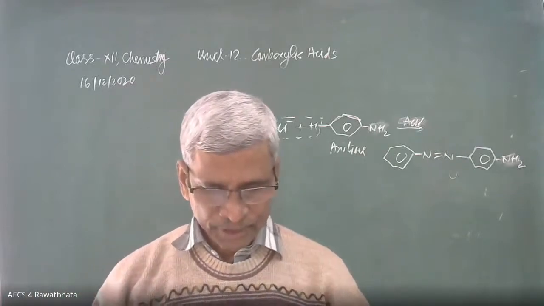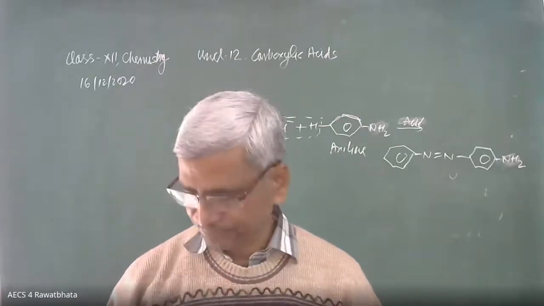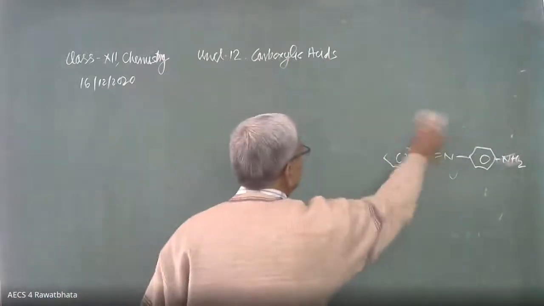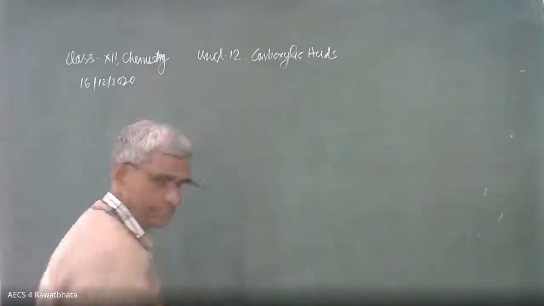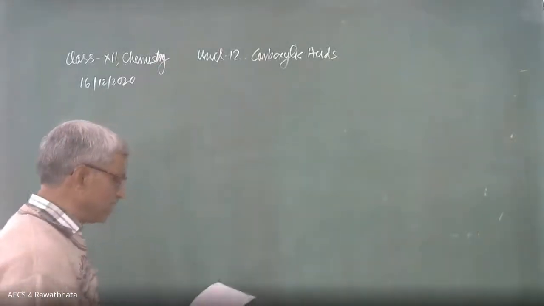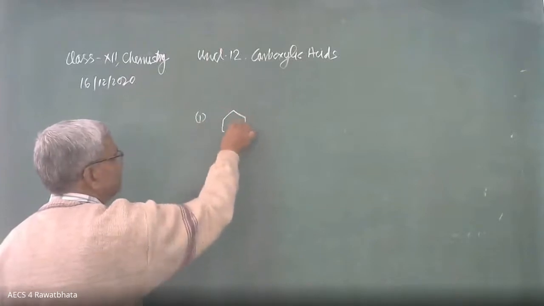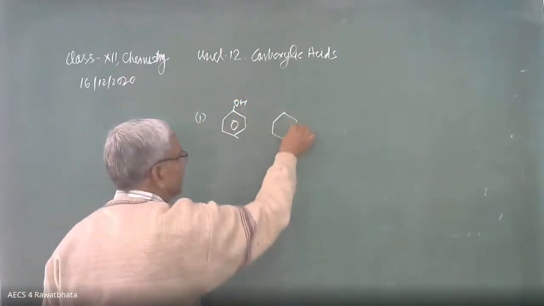Okay, beta? Question number 4. How to distinguish the following pairs of compounds? While distinguishing pairs of compounds, if in doubt, draw the structures of the compounds. We will get some ideas. The first pair is phenol and cyclohexanol. The first compound is phenol and the other is an alcoholic compound, cyclohexanol.